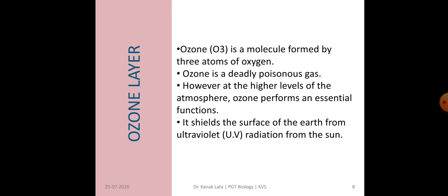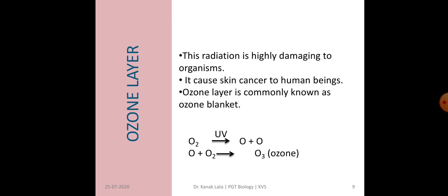Now the next topic is about the ozone layer. Ozone, that is O3, is a molecule formed by 3 atoms of oxygen. Ozone is a deadly poison, but at the higher levels of the atmosphere, ozone performs an essential function. It shields the surface of the earth from ultraviolet or UV radiations from the sun. Ultraviolet radiation is highly damaging to organisms. It may cause skin cancer, cataract, etc. to human beings.